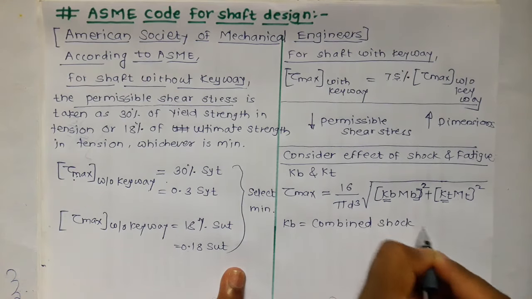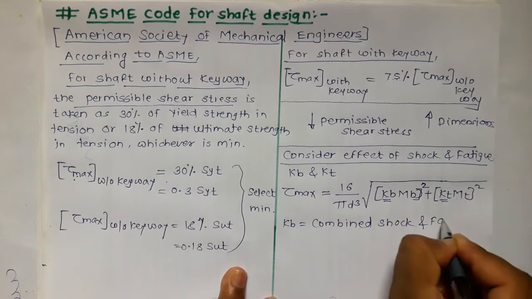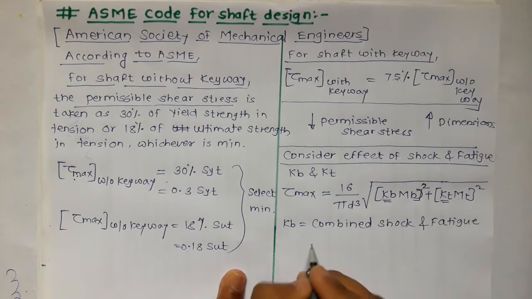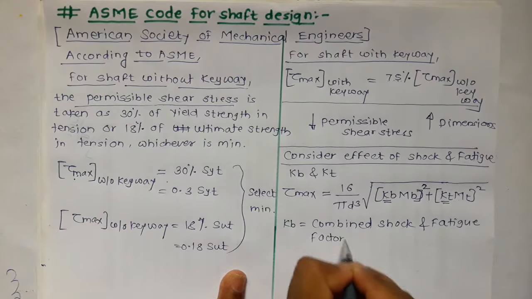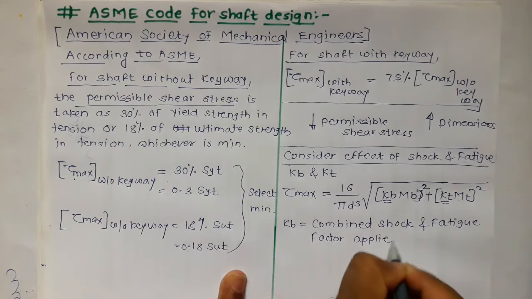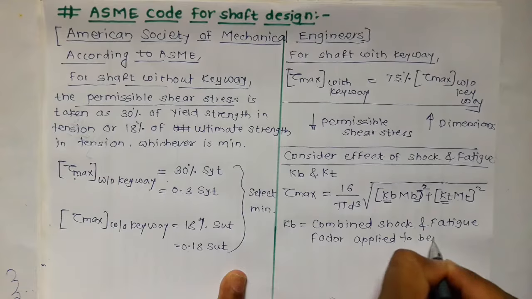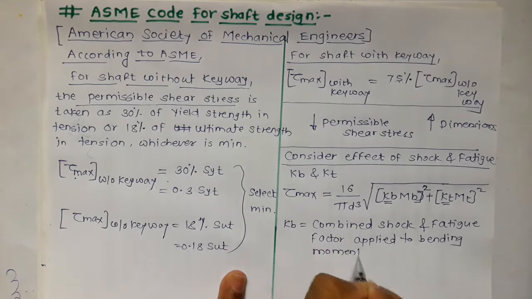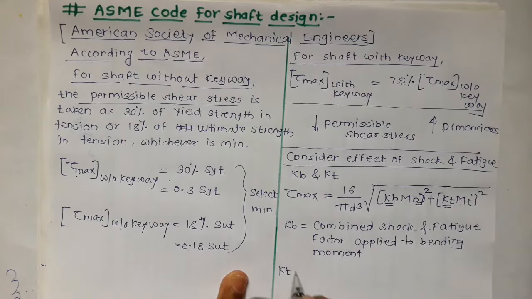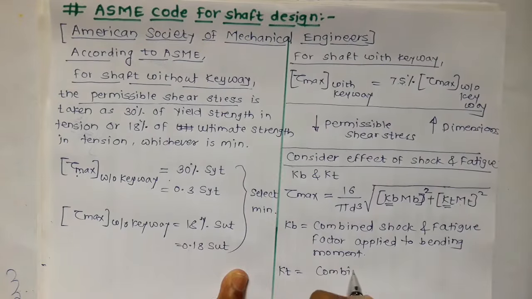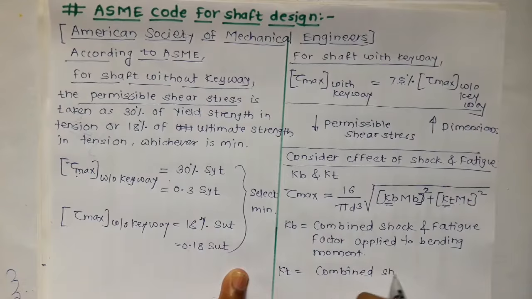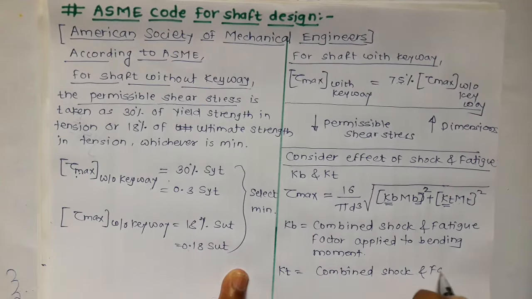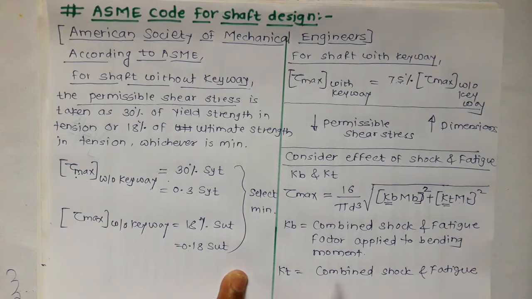Here Kb is the combined shock and fatigue factor applied to bending moment, and Kt is the combined shock and fatigue factor applied to torsional moment.